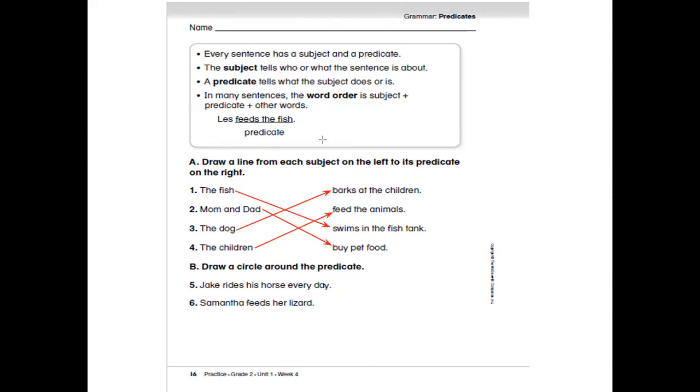Now draw a circle around the predicate. Let's find the subject, then the predicate. Let's underline the subject and circle the predicate. Jake rides his horse every day. Who is the sentence about? It's about Jake. So Jake is the subject. Rides his horse every day is the predicate. So circle rides his horse every day, and you can write the letter P to know this is the predicate.